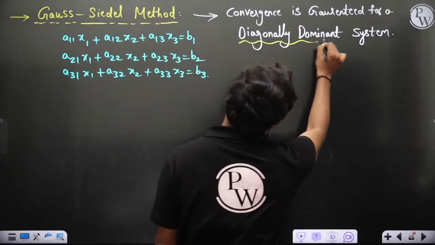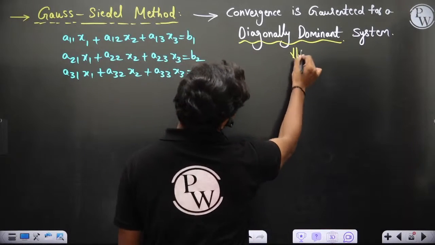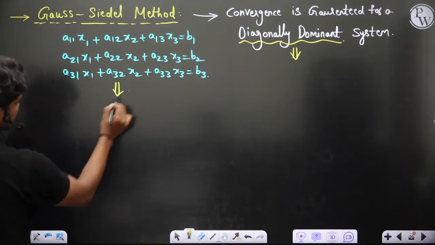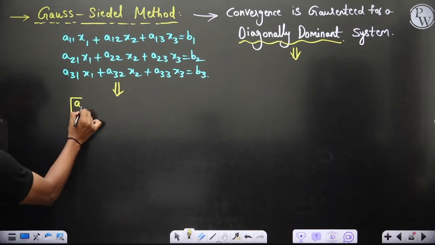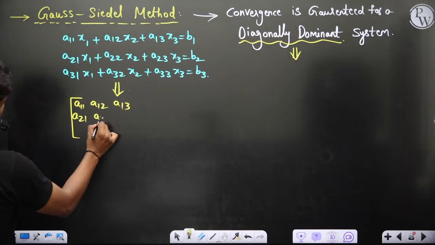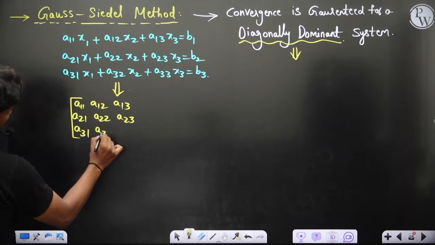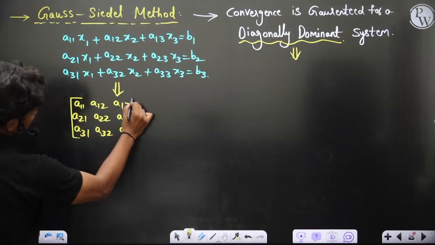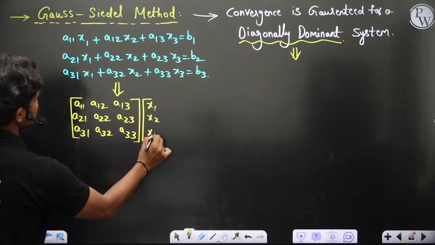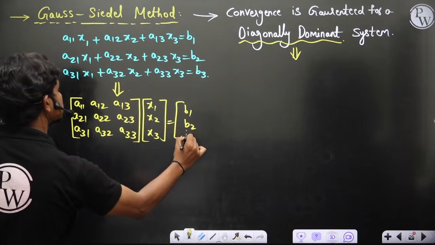What does diagonal dominance tell you? If you convert this to matrix form, you will have a11 a12 a13, a21 a22 a23, a31 a32 and a33, multiplied with x1 x2 x3 is equal to b1 b2 b3.